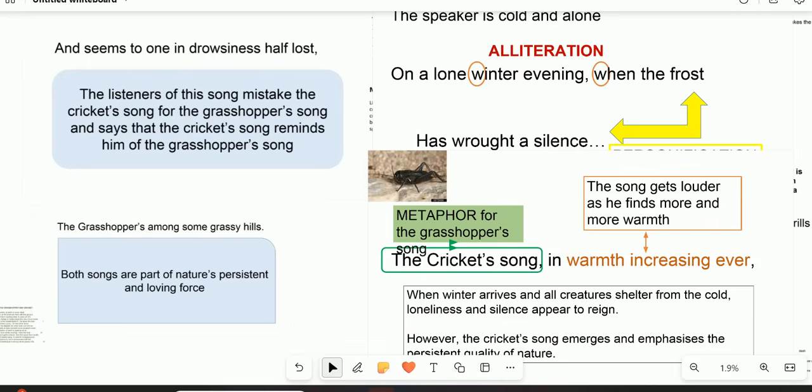In the next segment, we are going to go through questions based on the very same poem, and I'll show you how to respond to questions based on